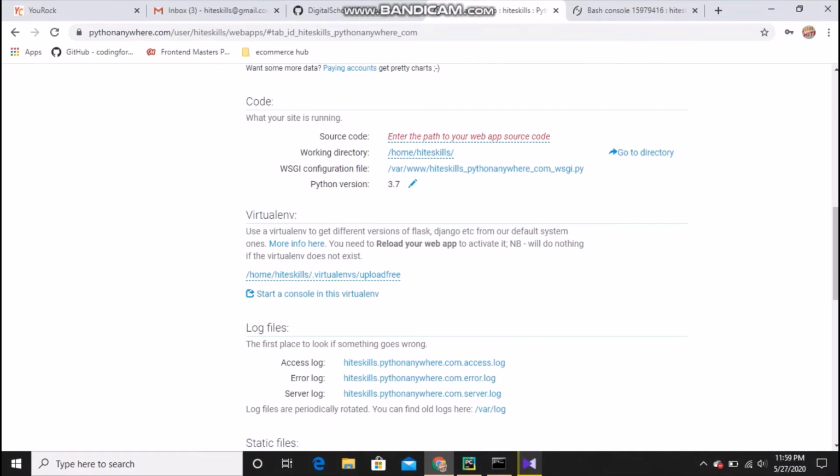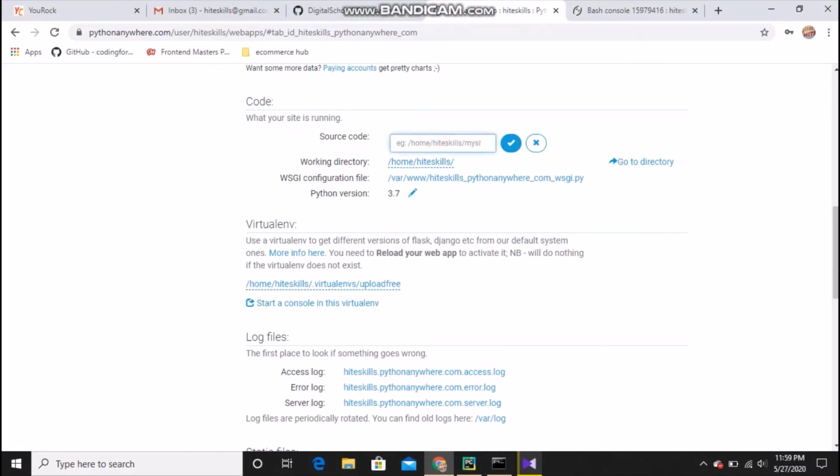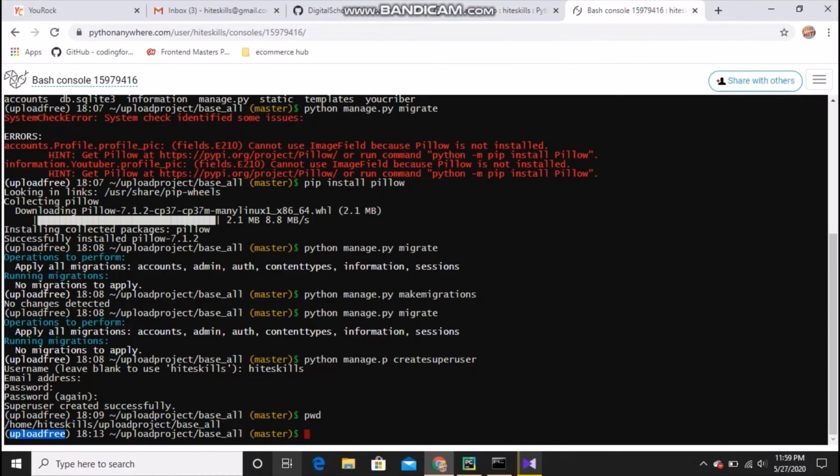Next thing, you have to show where the source code is, right? Just click there, and to know the source code, it's very easy. Just do pwd, which we have done there, and whatever comes when you do pwd is your project directory.